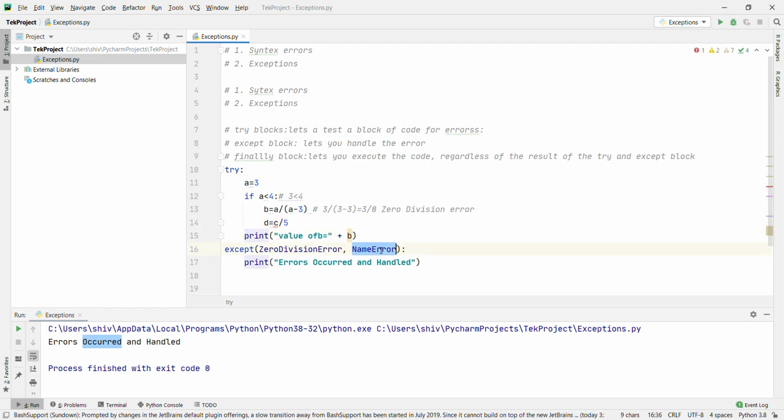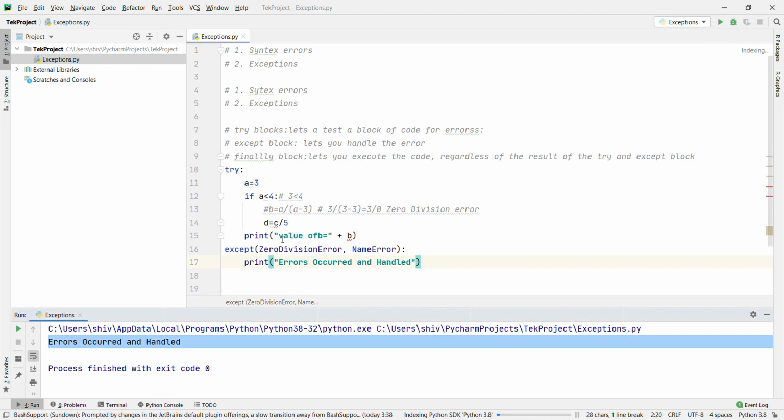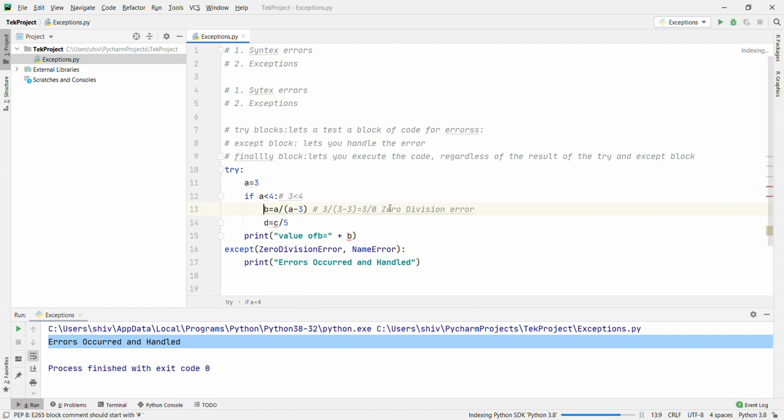Then it will raise NameError, and it will be caught here. Errors occur and handle, right? If you comment this one and run, it will be caught here also. Just run and see. Errors occur and handle, because it will come as a NameError, not as a ZeroDivisionError. Because ZeroDivisionError will come only when 3 is divided by 0, right?